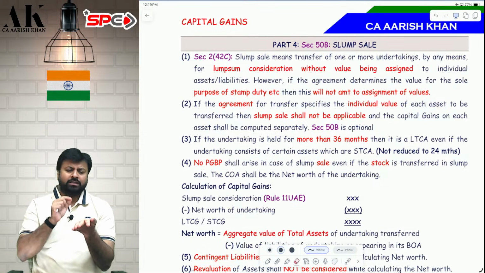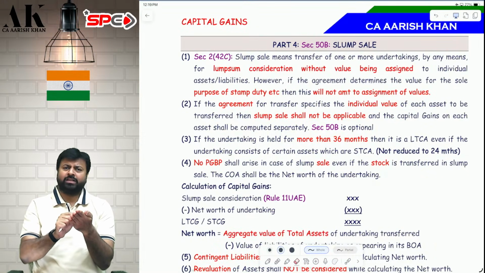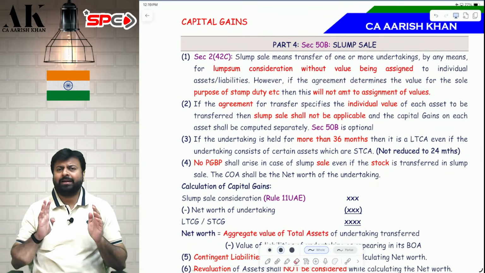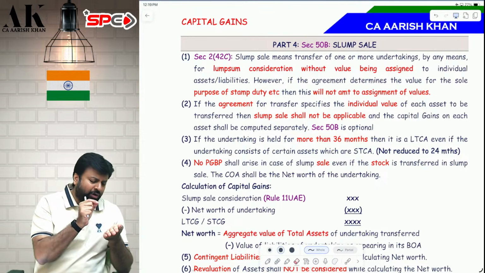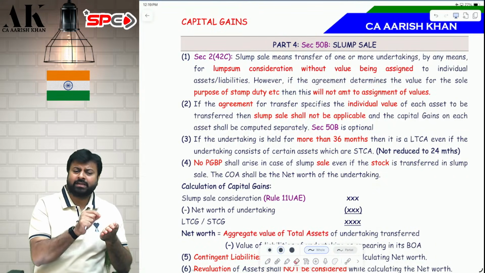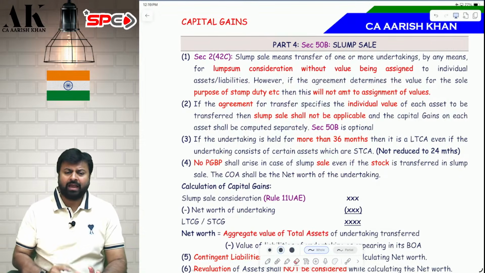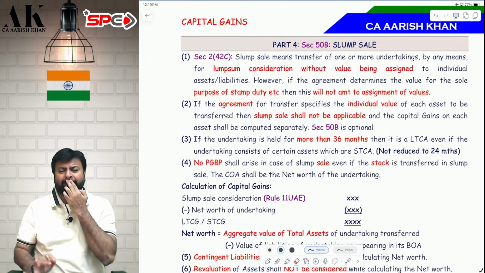Yes, only for the purpose of stamp duty value, I will mention in the deed that the land stamp duty value is this much, the building stamp duty value is this much, because that is the state government requirement. Apart from land and building, I will not mention the value of any other assets and any other liability in my deed. Nothing will be mentioned. Everything will be on a lump sum basis.